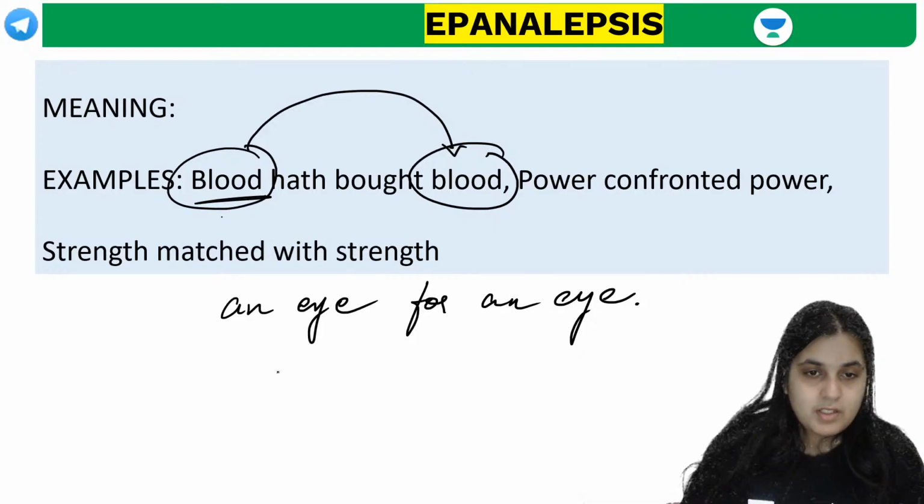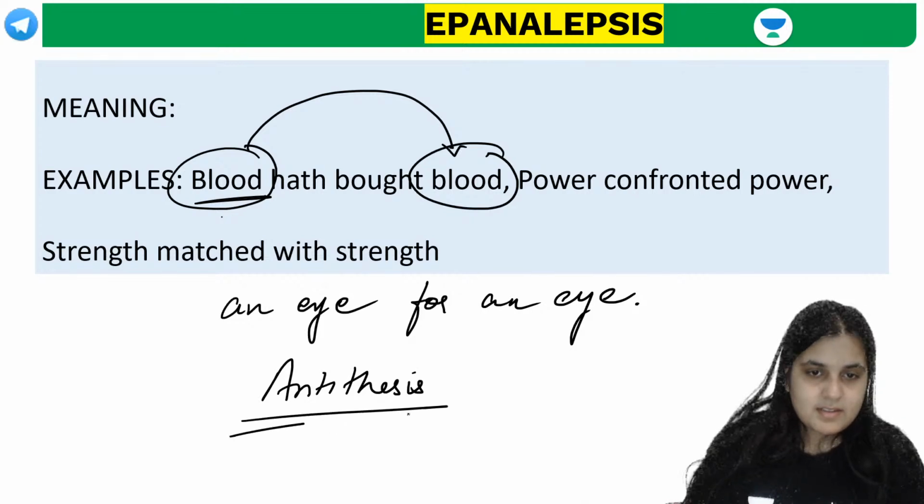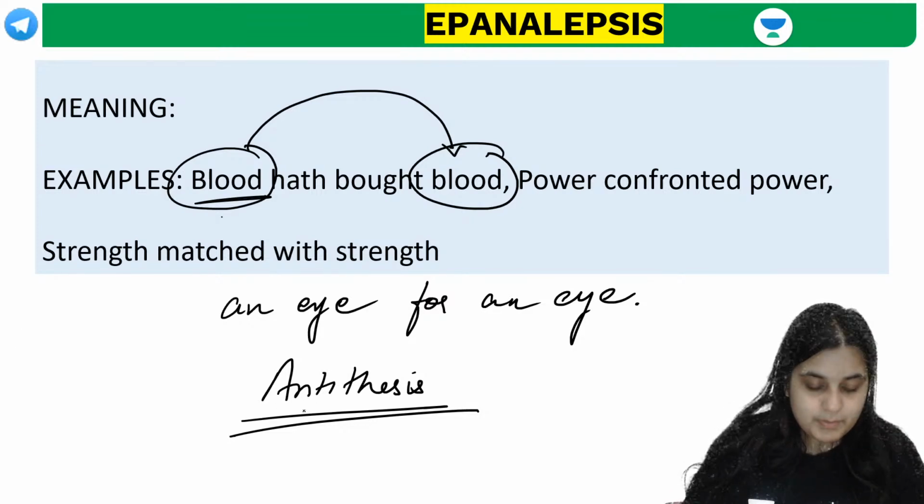Antithesis. Okay, good. Let's look at the example. Let's look at what is antithesis. Yes, Gaurav. Taking it up with example. First break it down. Anti means opposite or against. Thesis means a theory, right?